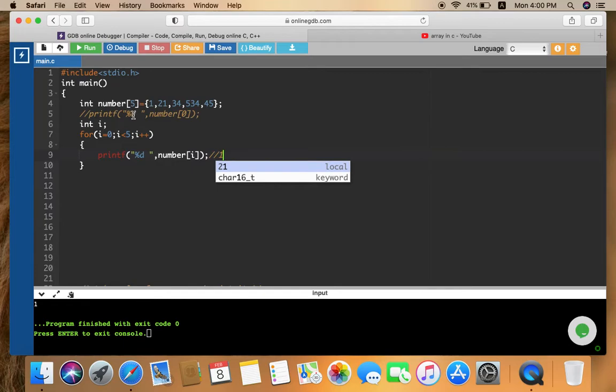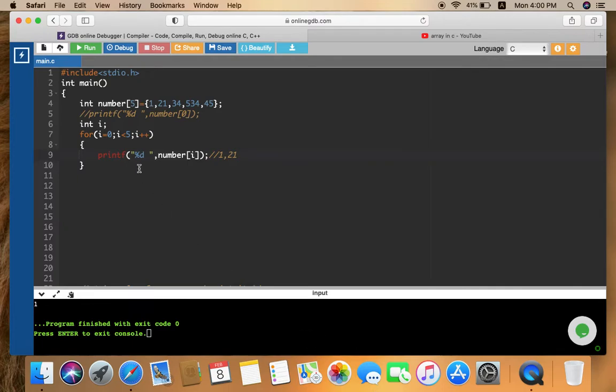Okay, now see here, when for the second time the value of i becomes 1 and this condition is true again, it enters inside the loop, and i is replaced by 1 now. Now see here, number in, it is going to read that in the number array at position 1, I have to print whatever value is present. So this is the 0th position, this is the 1st position, so it is going to print 21 for you.